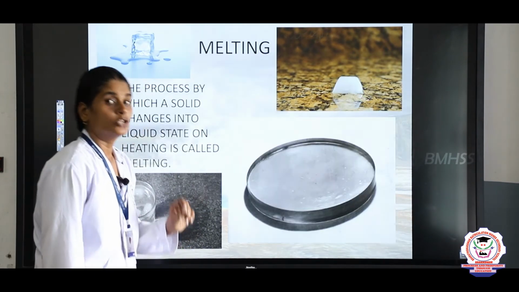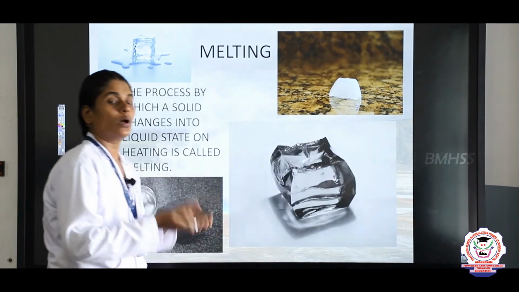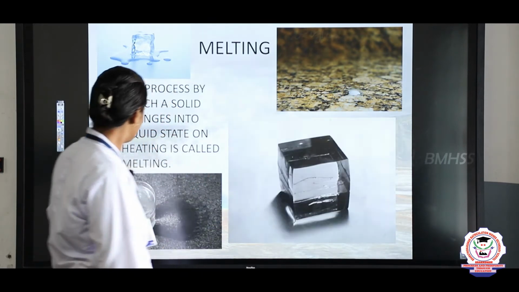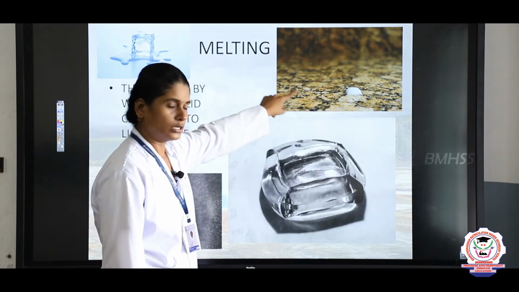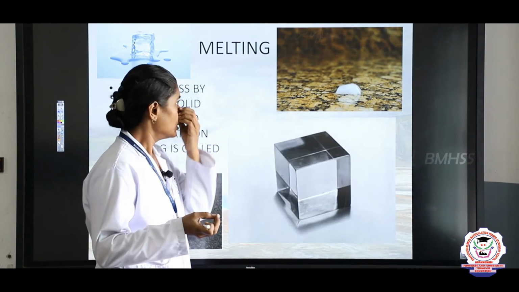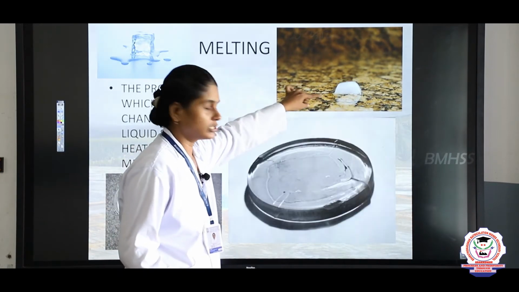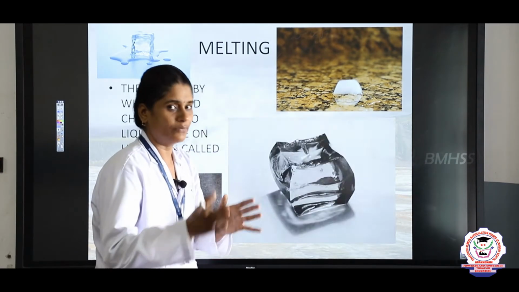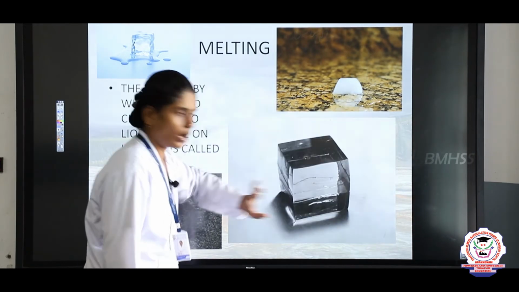What is this melting? It is the process by which a solid changes into liquid. So ice can be changed into water when we heat it. If you see here, ice is a solid. When we keep it outside, because of the high temperature, it is melting, right. So it is changed into liquid. This process is called melting. Melting means uruguradu, okay. So solid is changed into liquid in the process of melting. You can see the ice is changed into water, right.